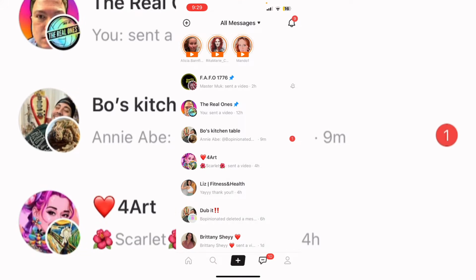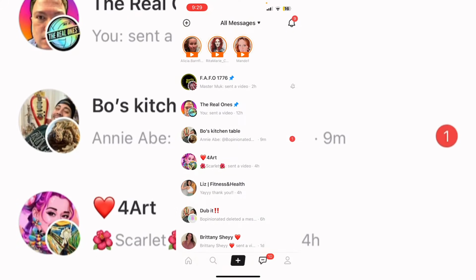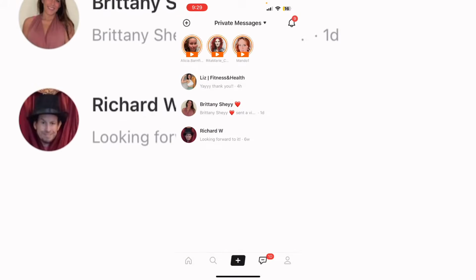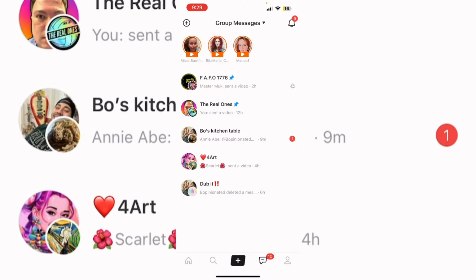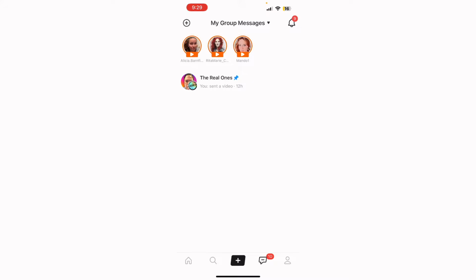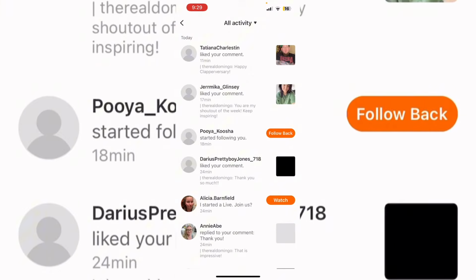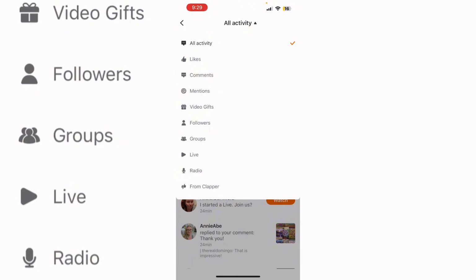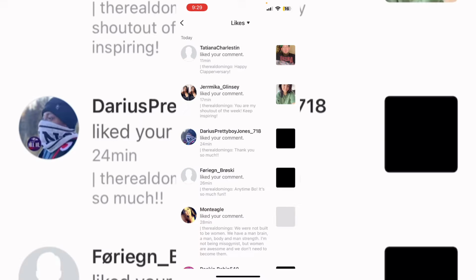And then you can also look through your messages here, where it shows your messages, and you can message other users, share other users. You can also sort your messages by categories, by private messages, then group messages if you have a group. If you manage a group, you can do your own group messaging as well. And then it also shows your activity, whoever liked your video. And you can also sort it by likes, comments,